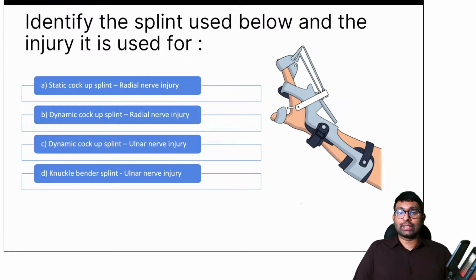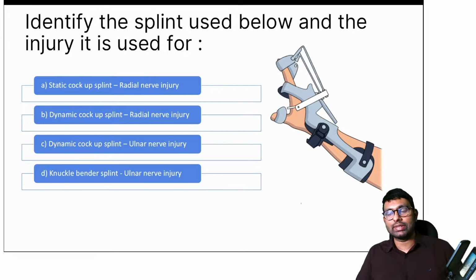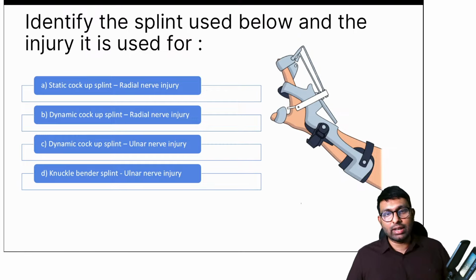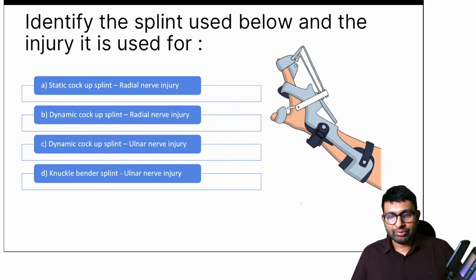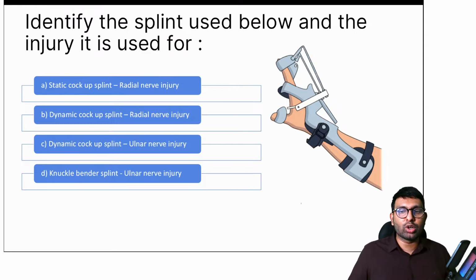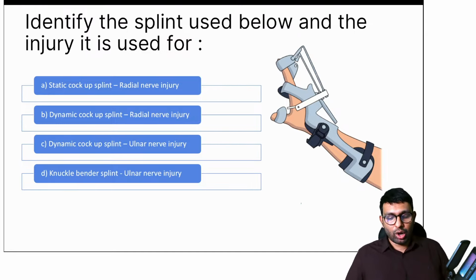Now let's go into braces, and these are questions that were asked last year. I think there was a question asked on one of the braces, so let's answer this. Identify the splint used below and the injury it is used for. Options are: static cock-up splint used in radial nerve injury, or dynamic cock-up splint used in radial nerve injury, or dynamic cock-up splint used in ulnar nerve injury, or knuckle bender splint used in ulnar nerve injury. Simple question again. What is this brace and which condition is it used for?